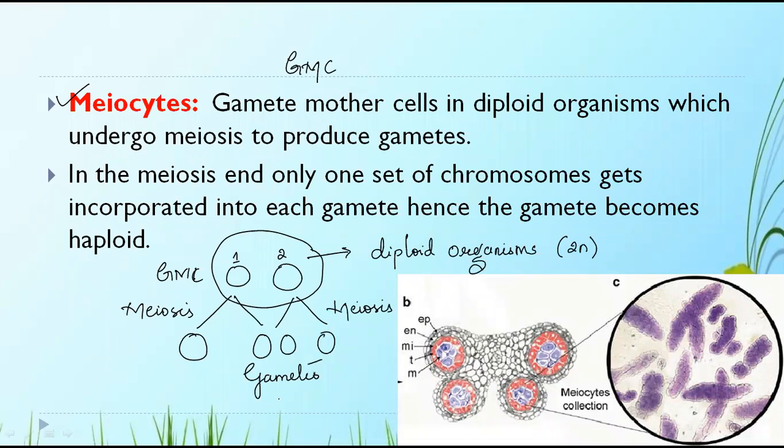Now, what you have to remember is that those cells which undergo meiosis to give gametes are called gamete mother cells. And those gamete mother cells are nothing but meiocytes. So you need to remember that meiocytes are the gamete mother cells in a diploid organism which undergo meiosis to produce gametes. The gametes are produced in the end.